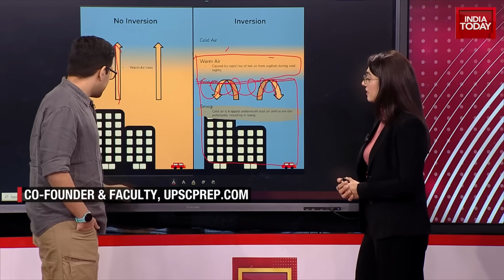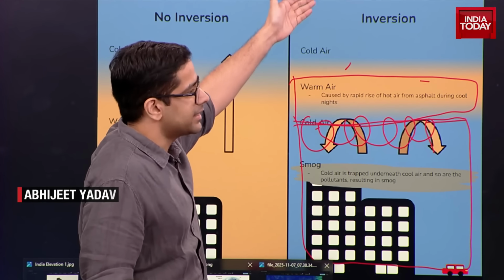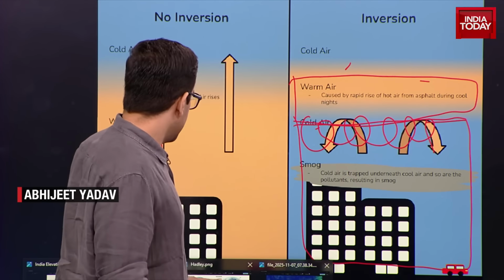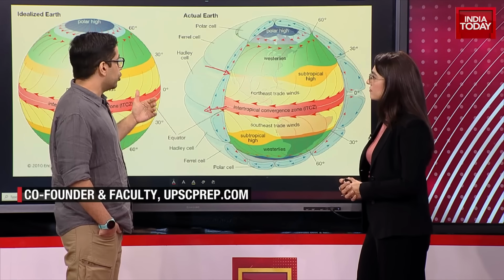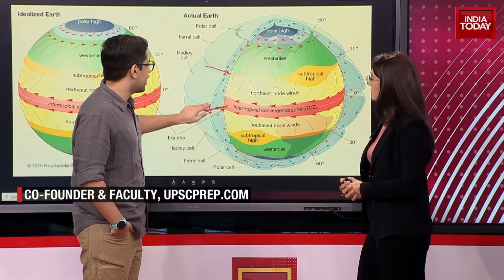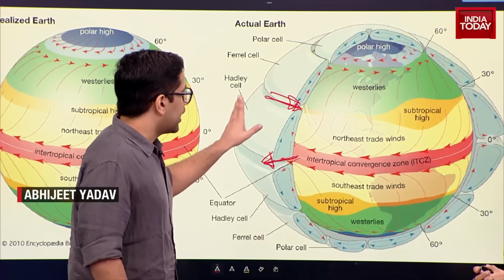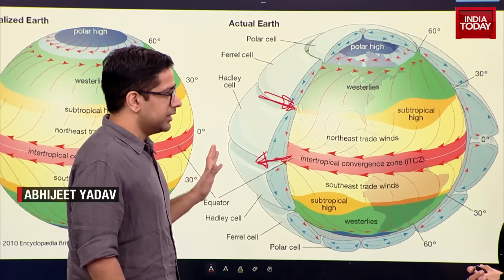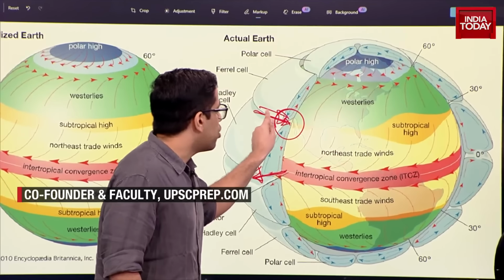Now, along with this, another problem comes. Naturally, somebody will ask here why this warm air is not rising up, because warm air rises up. So for this you have to understand the global wind circulations. In global wind circulation there is a simple idea that hot air rises up, cold air falls down. Around the time of October, November, December in Delhi, what is happening is that there is a massive downwelling of cold air.